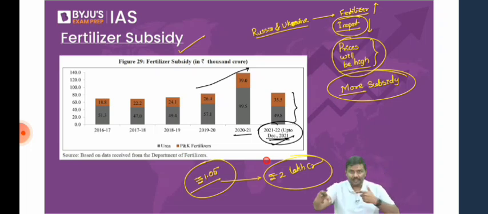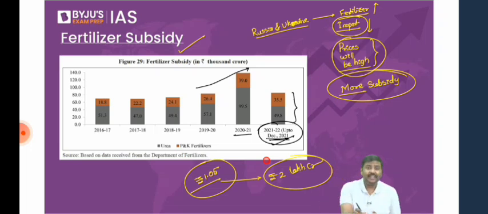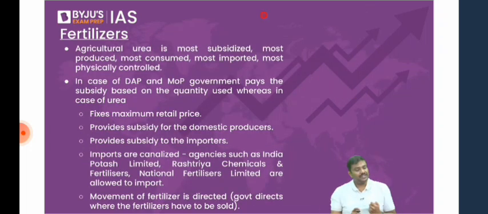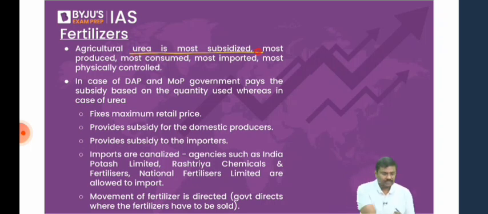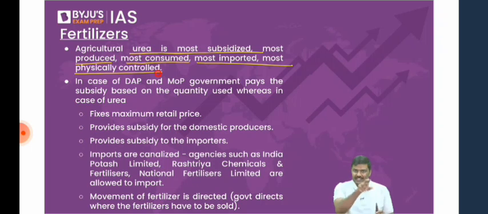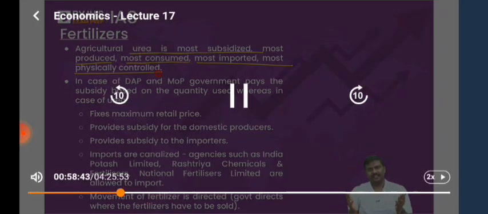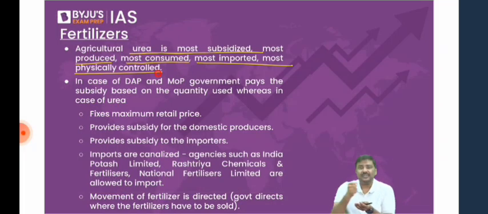There are so many internal factors as well as external factors which are affecting the fertilizer subsidies provided by the government. Remember this. A couple of more points here. Agriculture urea is most subsidized, most produced, most consumed, most imported, most physically controlled. I'm pretty sure all of you will understand all the points except one, physically controlled. What do you mean physically controlled? Government of India has guidelines on how the urea has to be moved, how the urea has to be distributed in different regions. Physically controlling means how the movement of fertilizers will happen, how they are going to be distributed. That's the basic idea, physical controls.